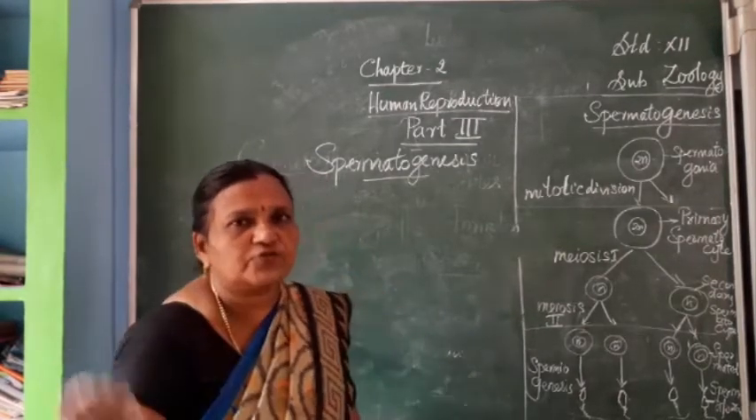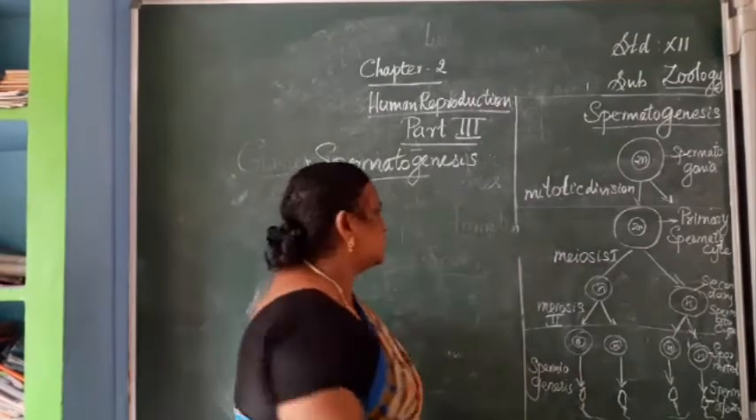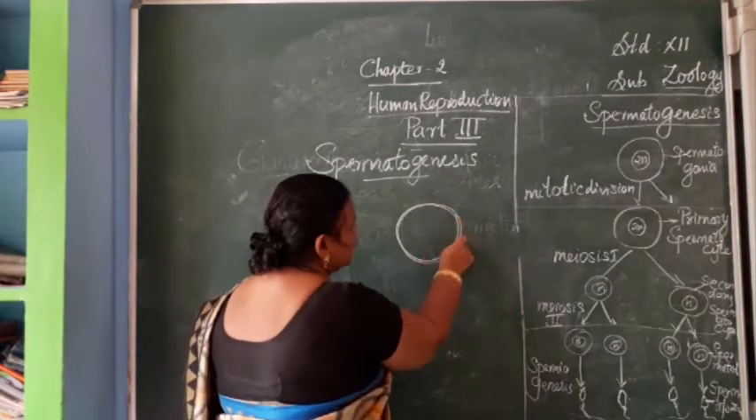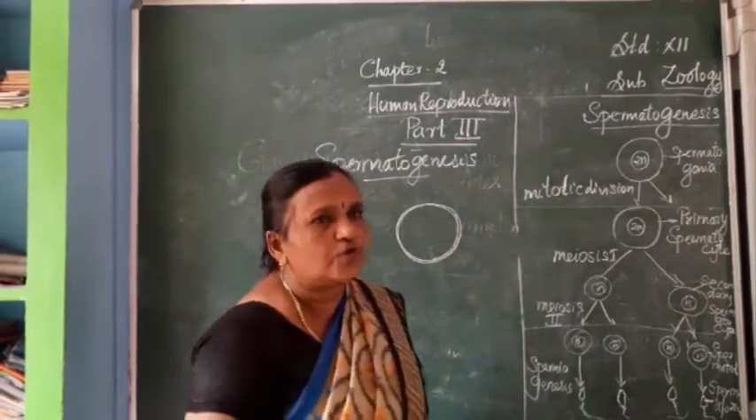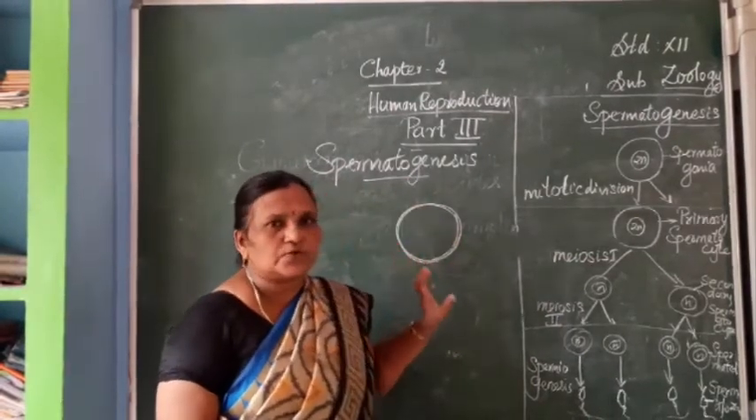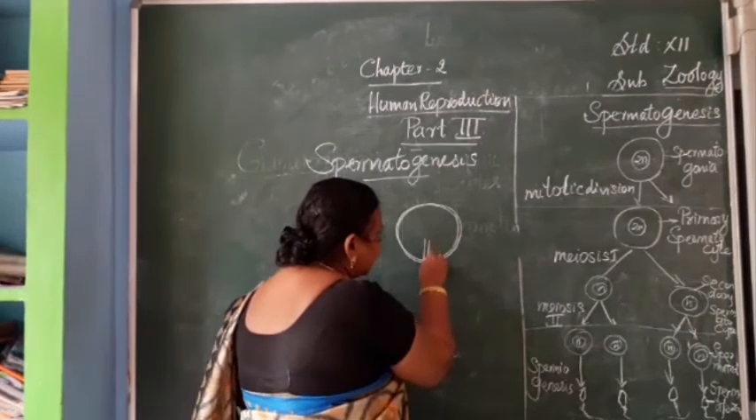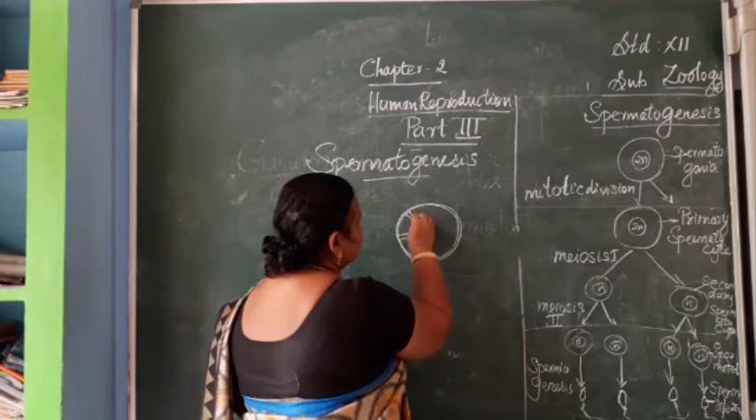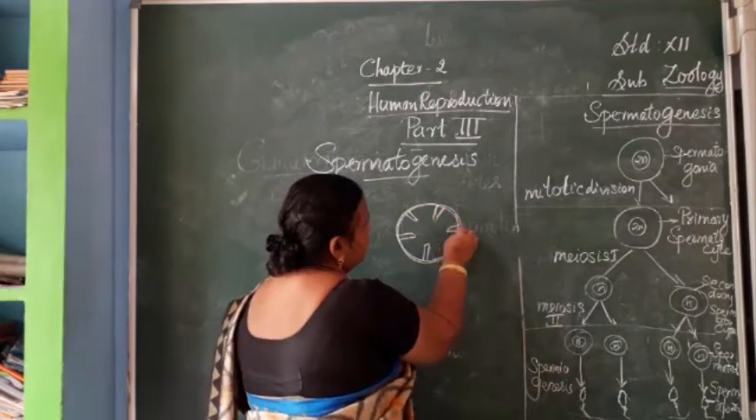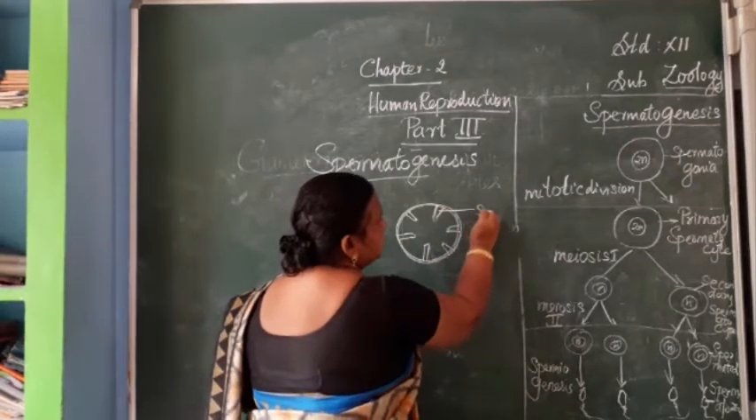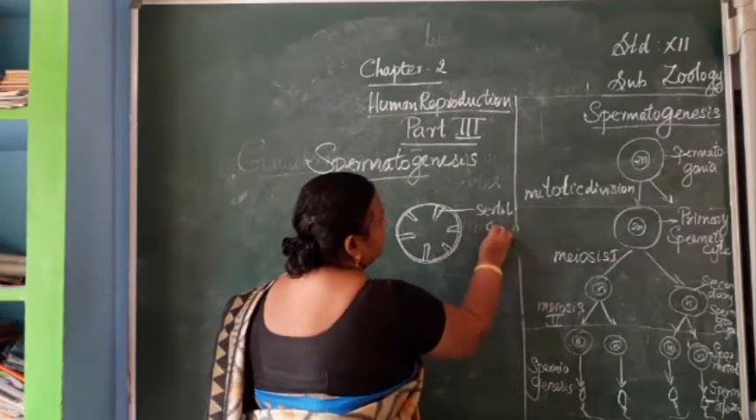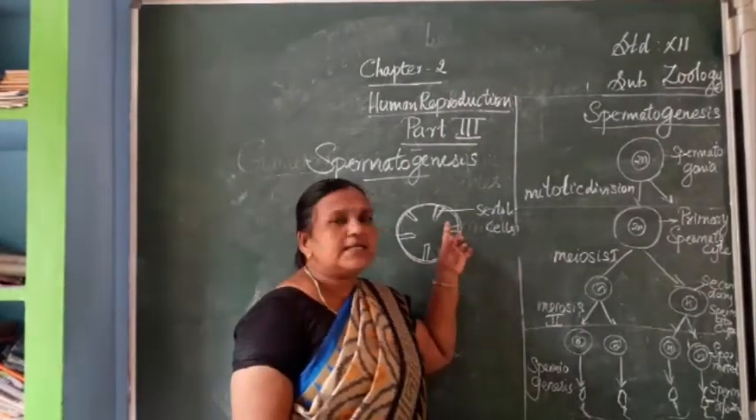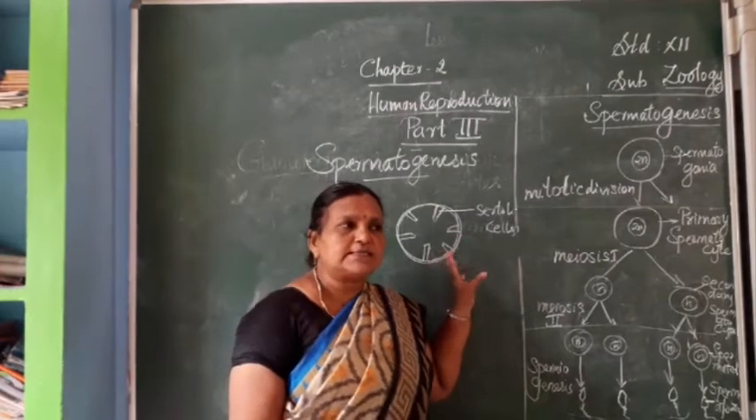First of all, we have to see the cross section of the seminiferous tubules. When we take the cross section, it is double layered, two layers you can see. The inner cells are made up of germinal cells, and the Sertoli cells are also present. Elongated pyramidal Sertoli cells are present in this area. These are the Sertoli cells. In between the Sertoli cells, the germinal cells, that is primordial cells, are present.